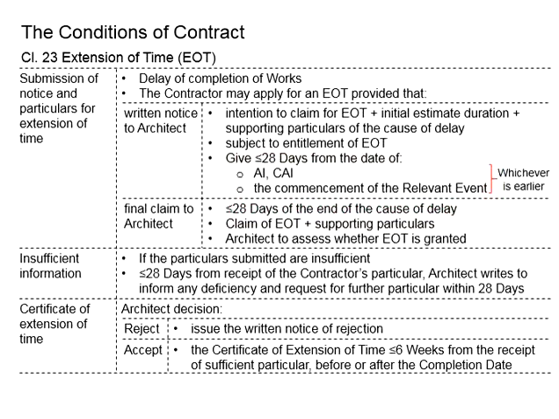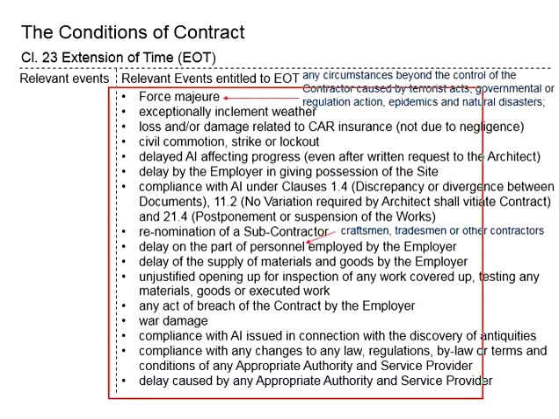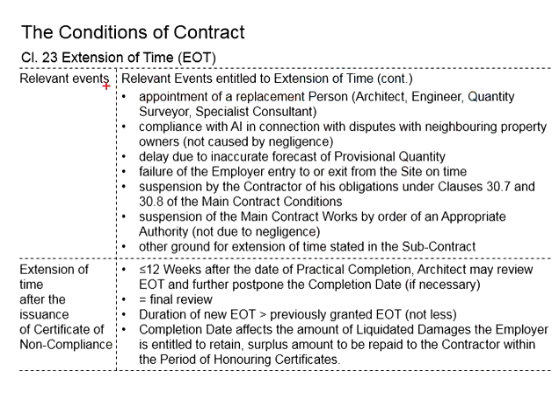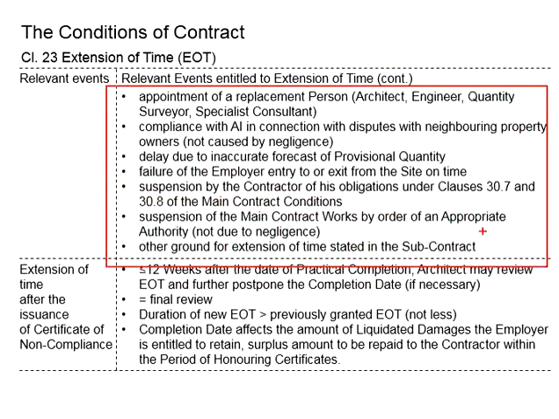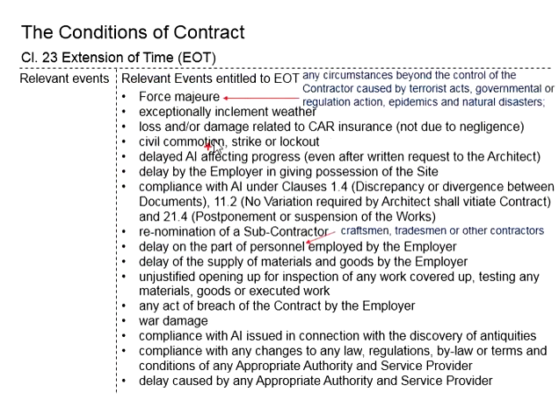You know that fundamentally, EOT may be granted when there are unforeseen circumstances beyond the control of the contractor, and it is not due to the fault of the contractor. The PAM contract does list out the relevant events that could be considered for the extension of time. There is quite a lengthy list of events for which the contractor is entitled to an extension of time. We shall look into these events later.